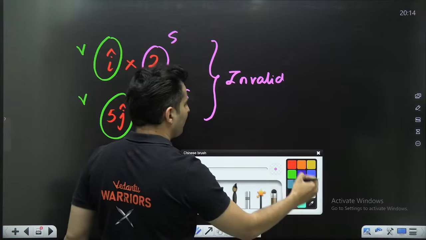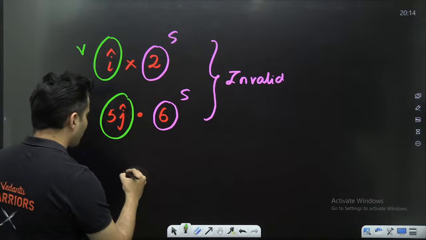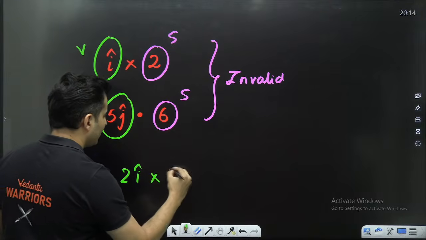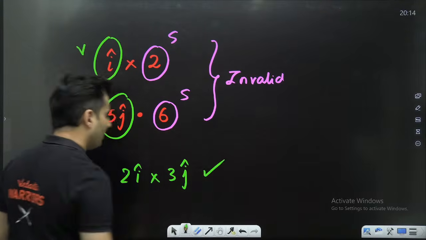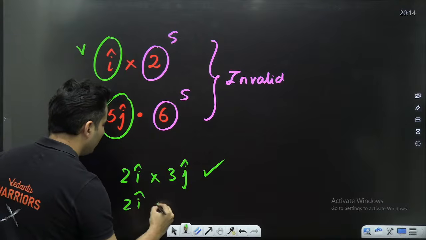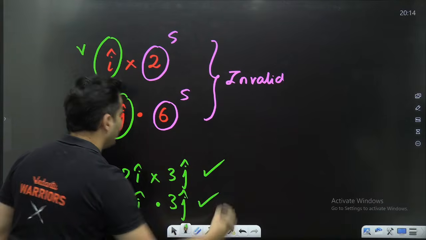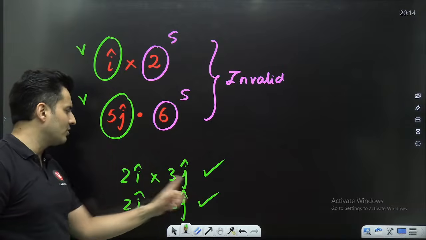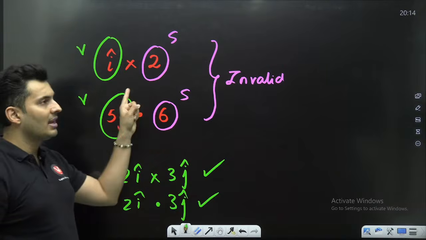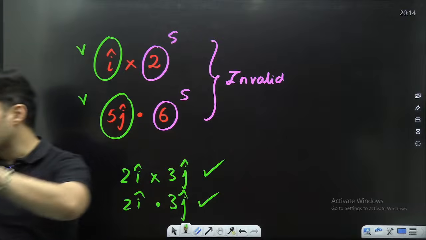Like for example, this is okay. 2 i cap cross 3 j cap, nothing wrong, perfect. Or 2 i cap dot 3 j cap, perfectly fine, nothing wrong, because both sides you have vectors. Only one side scalar is not valid. This is wrong.